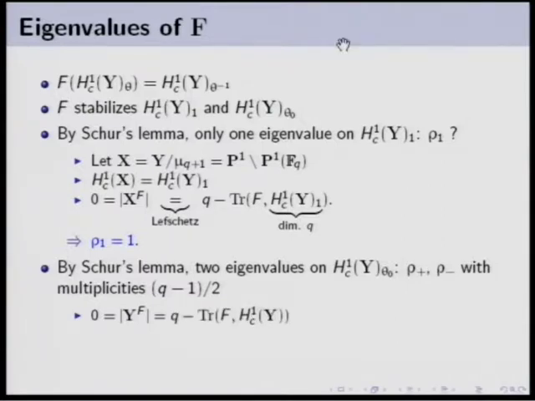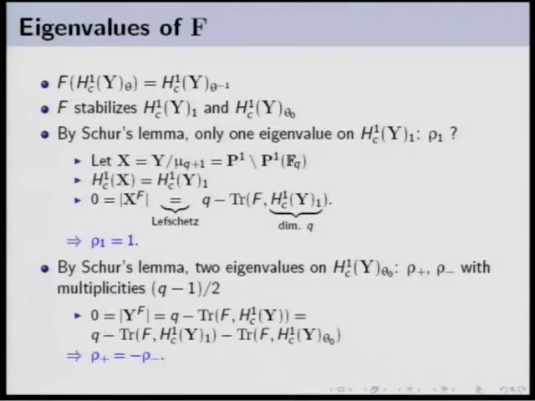So we get again that it is equal to q by the Lefschetz trace formula. We get again this formula, and we decompose it, as I have said, with the contribution of f on the one isotopic component, the contribution of f on the theta 0 isotopic component. But we have already computed the contribution here. We have obtained q. So we have finally that the trace on the theta 0 isotopic component is 0.